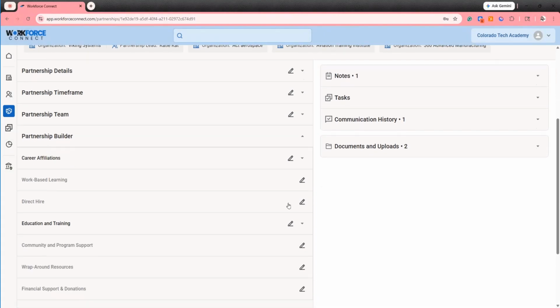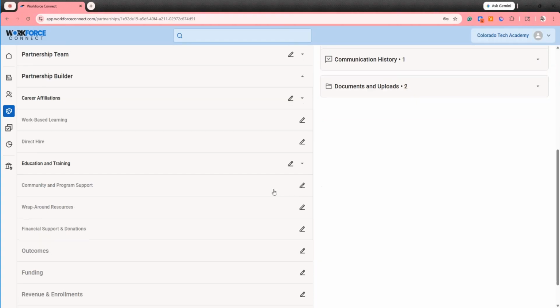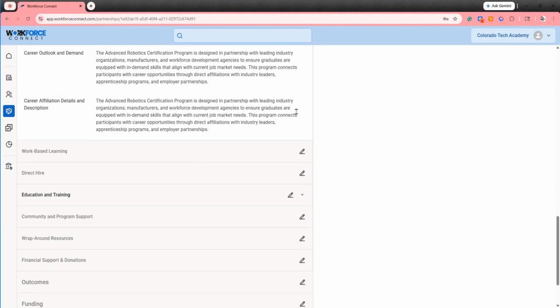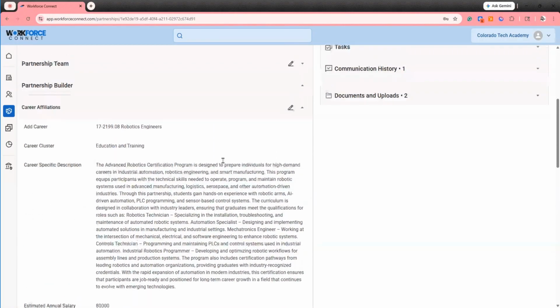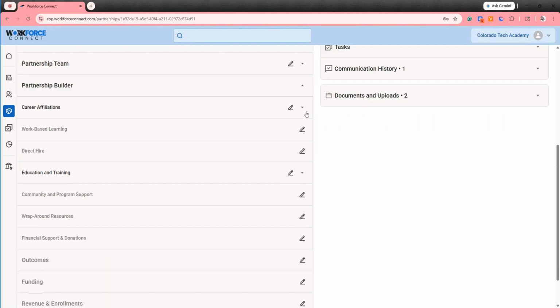The Partnership Builder tells us the details of the partnership. There are many options in here to select from, and it is highly unlikely that you would use all of these for one partnership. Every field is optional and they are all available for you to use. If a partnership is connected to a specific career, we can choose the Career Affiliations menu and select any career that the partnership is connected to, what cluster it's part of, and add in a description.